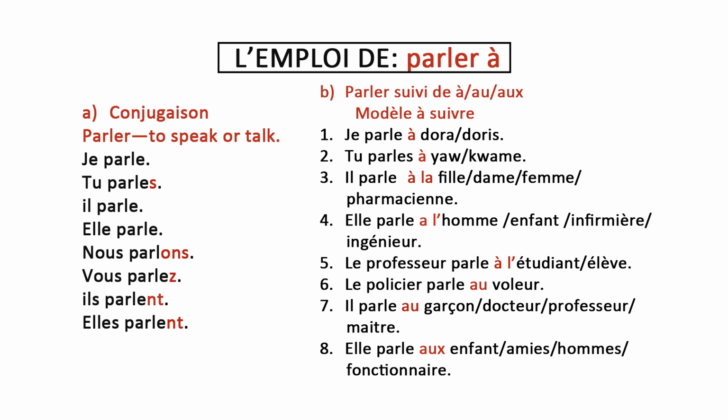So here we are to use the subject pronouns: je, tu, il, elle, and then nous, vous, and then ils and elles.